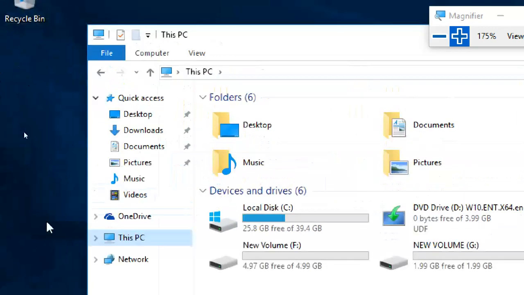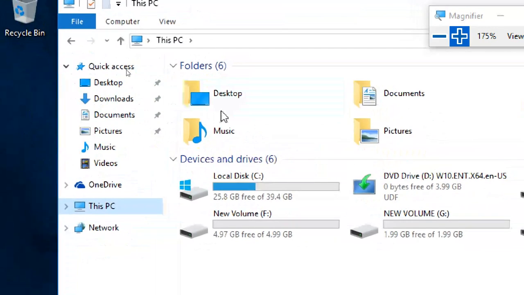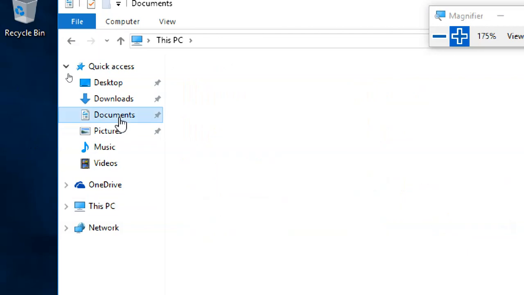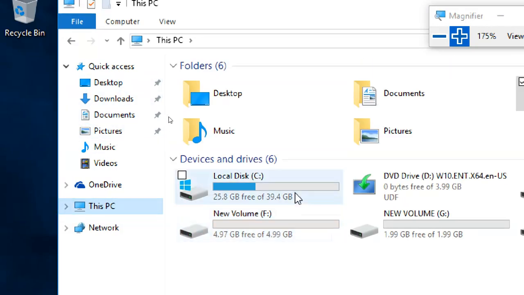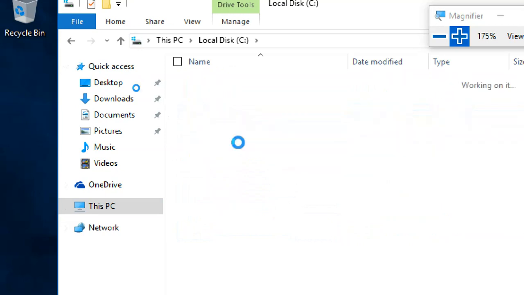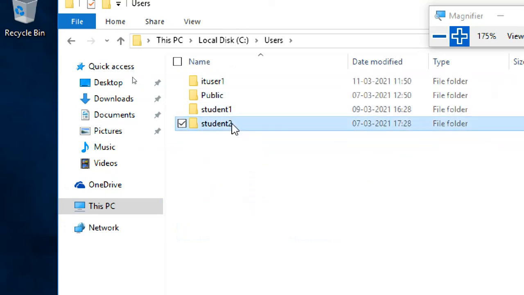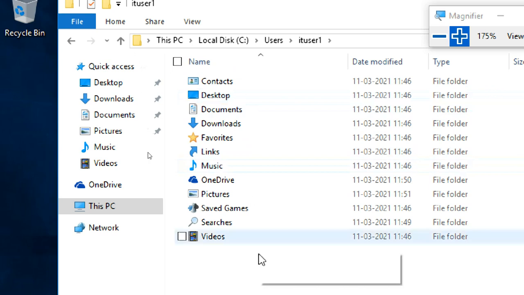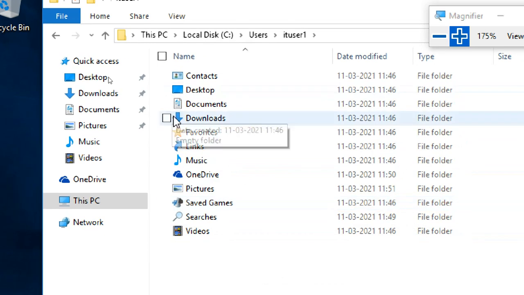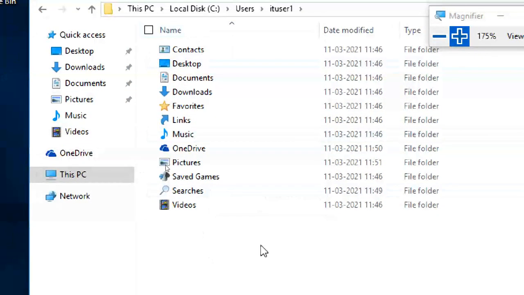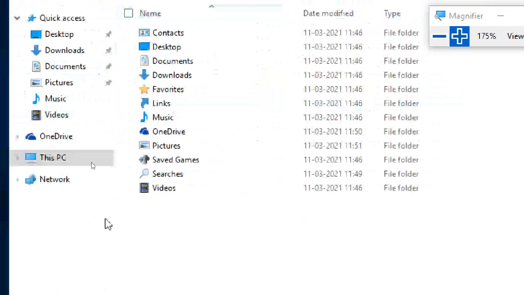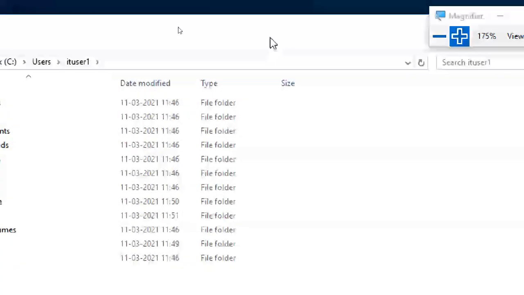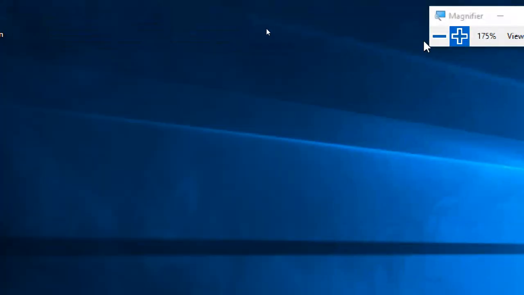Do you remember in our desktop when I logged in with student one, I had data? Now it is not there. The data that was there earlier is not there now, because that is that user's profile data. See, earlier we had student one, student two, now IT user one. The data inside this is the IT user one profile data. Where is it stored? C:\Users\IT user one, in this PC only.